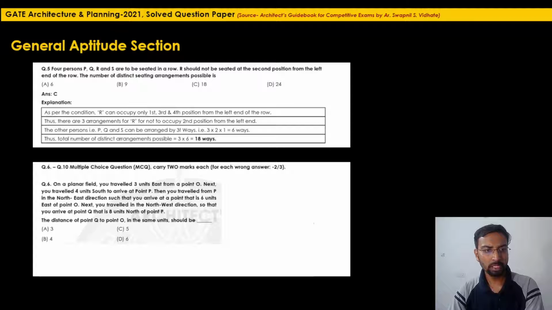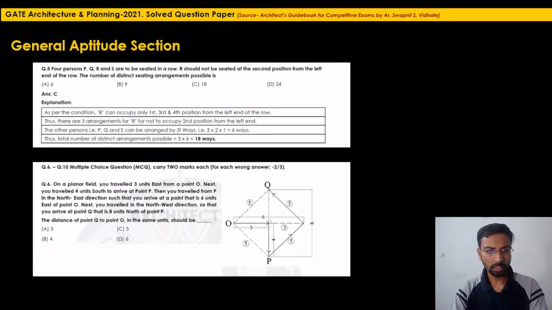Then question number 6 is, on a planar field you traveled 3 units east from O. Next you travel 4 units south to arrive at point P. Then you travel from P in the northeast direction such that you arrive at a point that is 6 units east of O. In such type of question, just try to draw the figure as you go on reading the question. So this will be the figure.